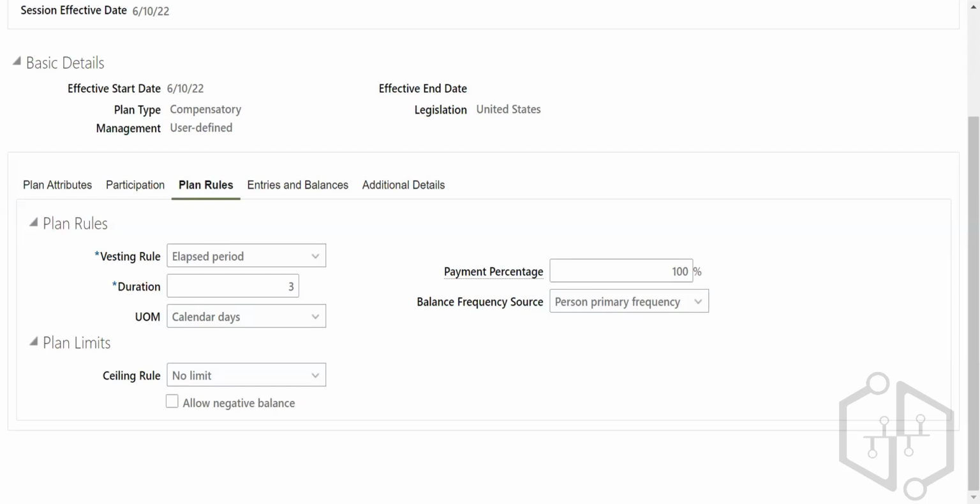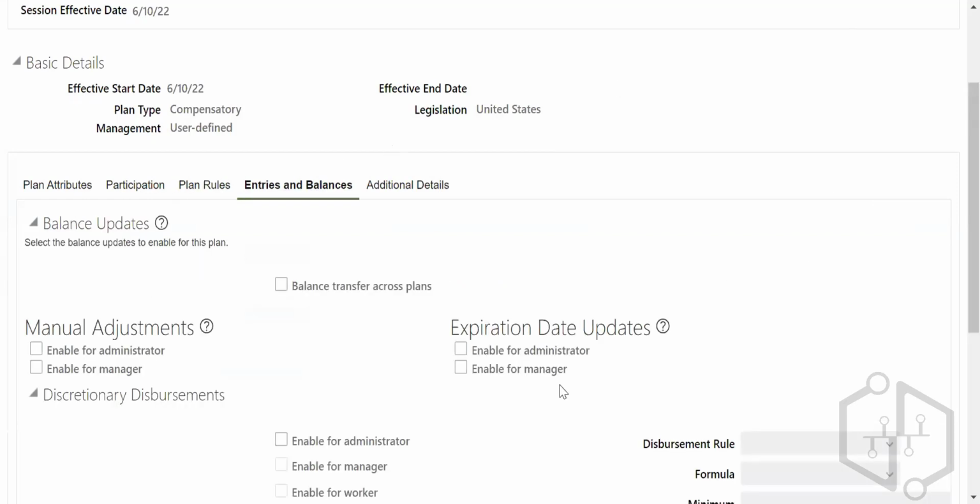Just a second, I'll just go to entries and balances and write here as adjustments. Balance adjustment.